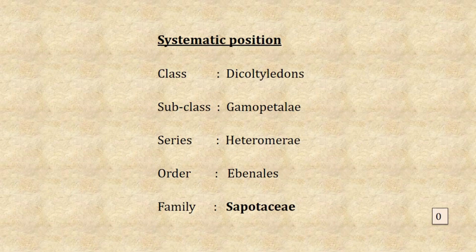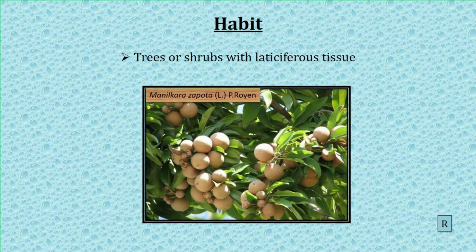Systematic position of this family: class Dicotyledons, subclass Gamopetalae, series Heteromerae, order Ebenales, family Sapotaceae. Habit of this family: mostly the family species are trees or shrubs with lenticellate tissues in cortex and pith of all parts, secreting latex present in stem and leaves of this family.